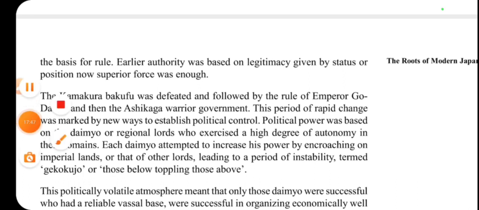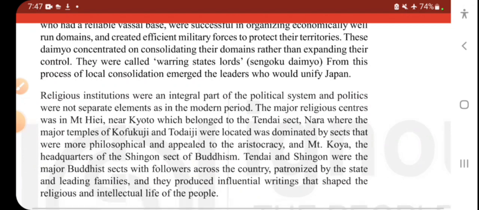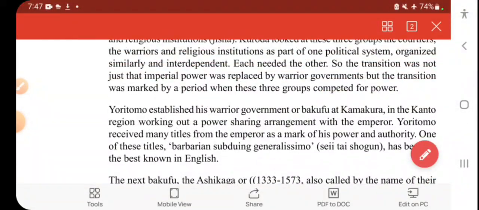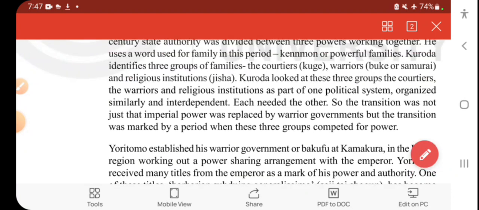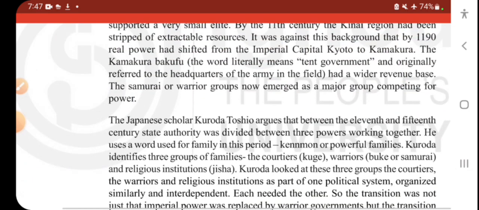Next is the question. There are many definitions in the chapter as well. Here you will see the first mention of samurai. There are various definitions in the book itself, you can find them, but the main work of the samurai was as a warrior group.